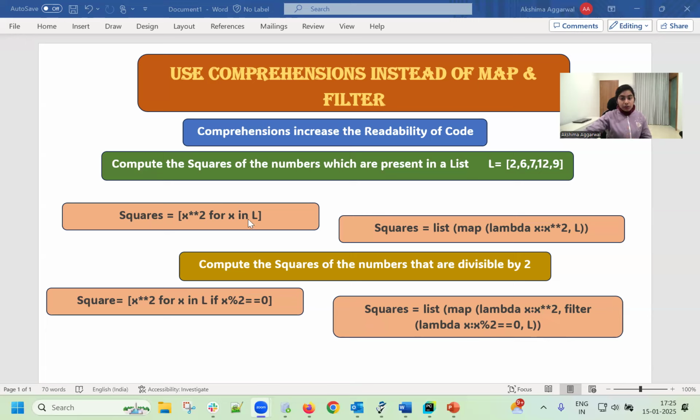So I think you are able to see the difference in writing the code, right? In this code, you are able to see what the code is going to do. But in the case of map and filter operations, it is doing the same thing, but we are not able to understand the code easily. Now, let's write the code in Python.